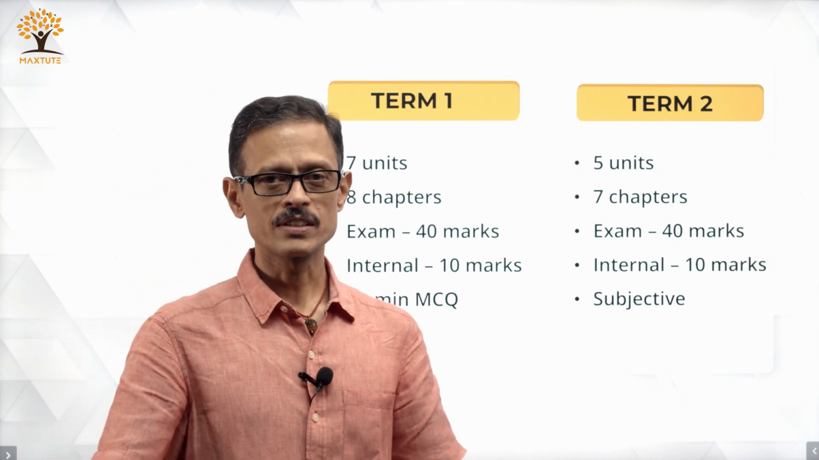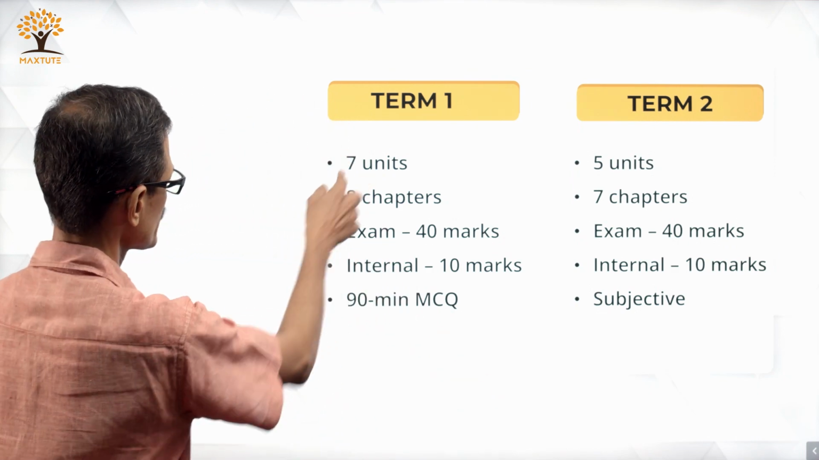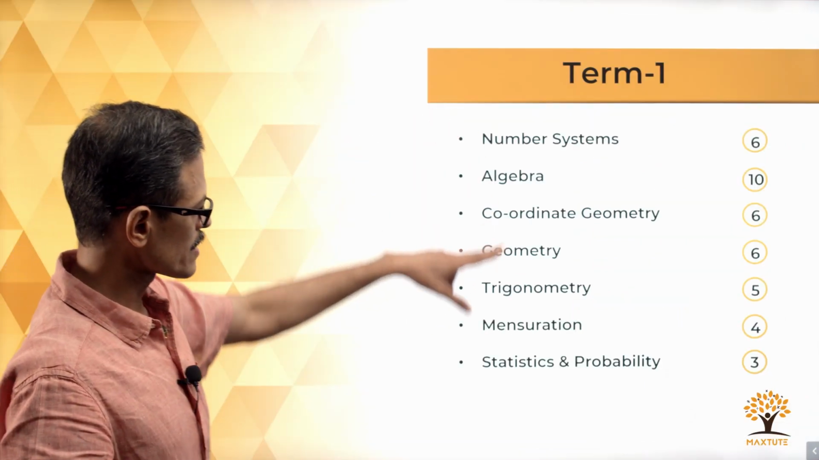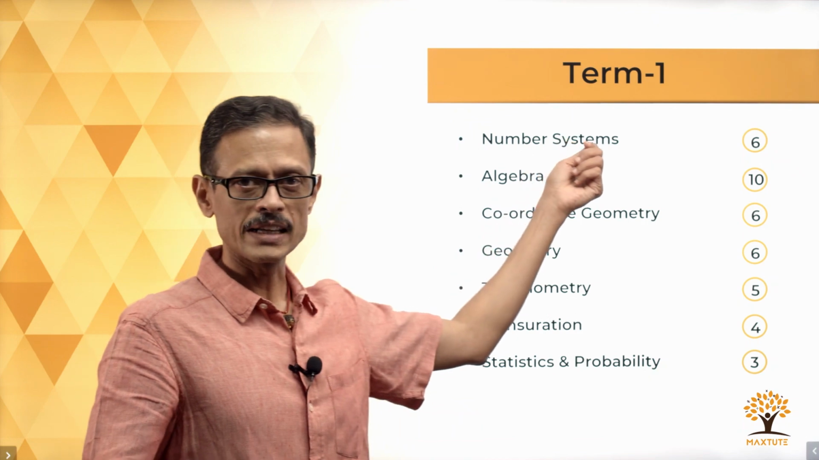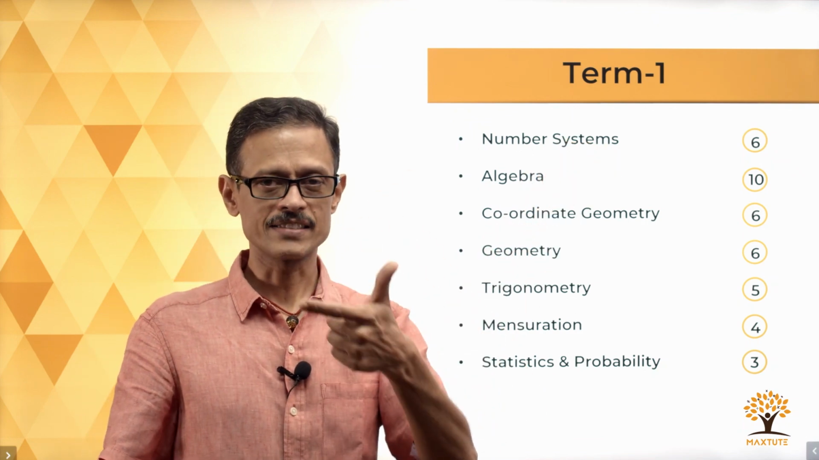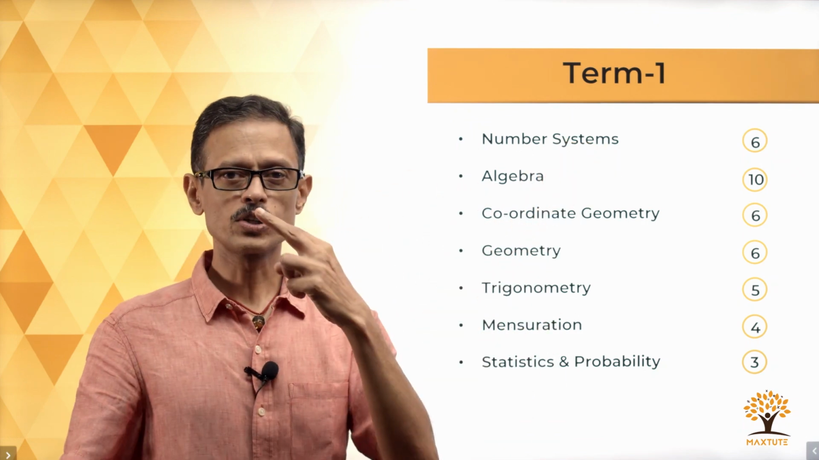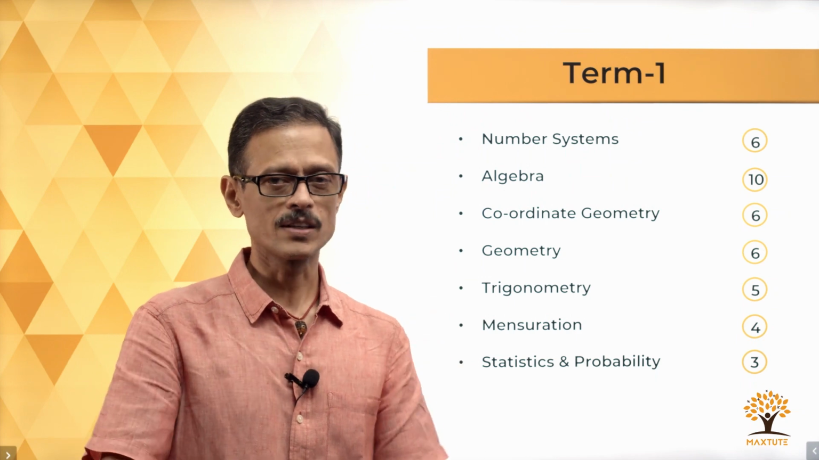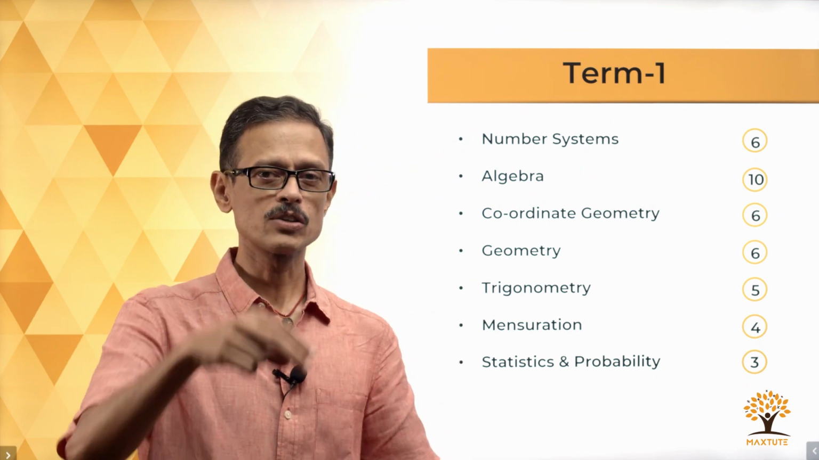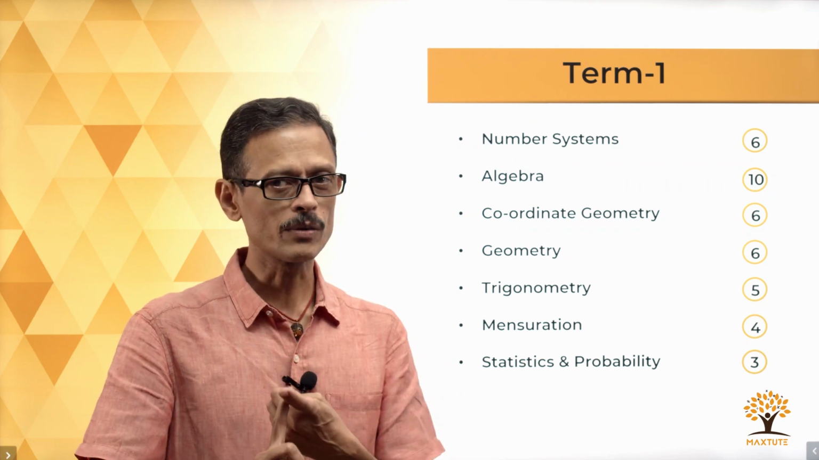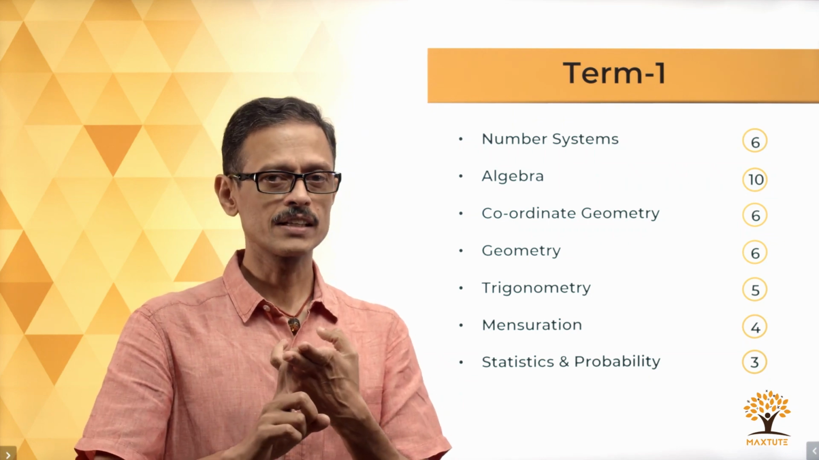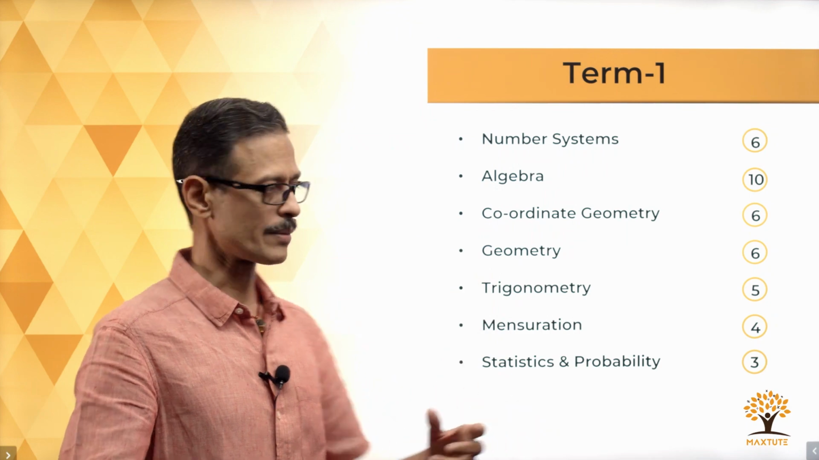Quickly run through the chapters that are going to be tested, right. In terms of the 7 units, these are the 7 units that we have. Number systems or real numbers is one unit and a chapter. Algebra as a unit has got 2 chapters that will be tested in this term. There are a total of 4 chapters in algebra, 2 get tested in this term. The 2 that are tested in this term are basically polynomials and a pair of linear equations in 2 variables. That is what is tested within algebra.